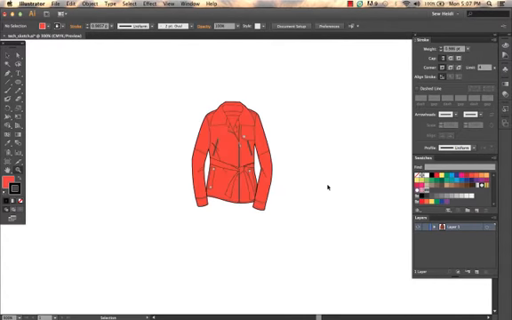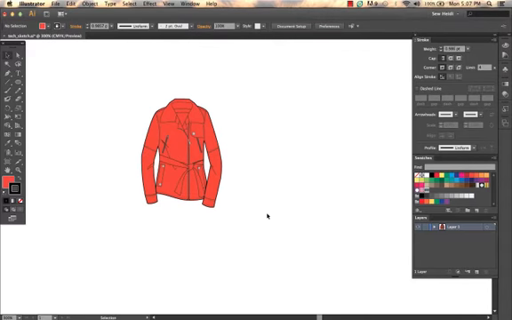Now, you might not want to do this because let's say you're designing some artwork and you know all of the strokes and lines need to be exactly 1 point. So in that instance, you would want to turn scale, strokes, and effects off so that your strokes, even when you make your artwork bigger or smaller, all maintain their 1 point size.